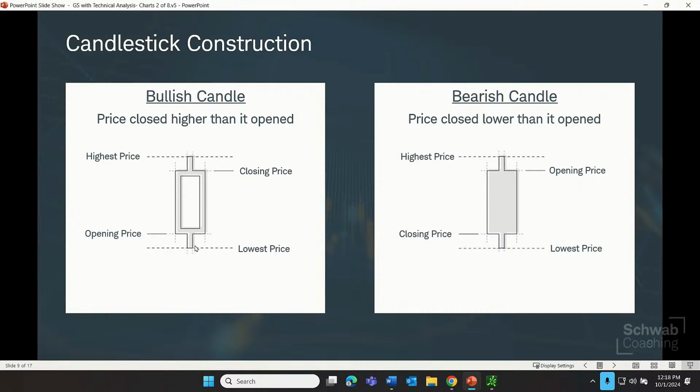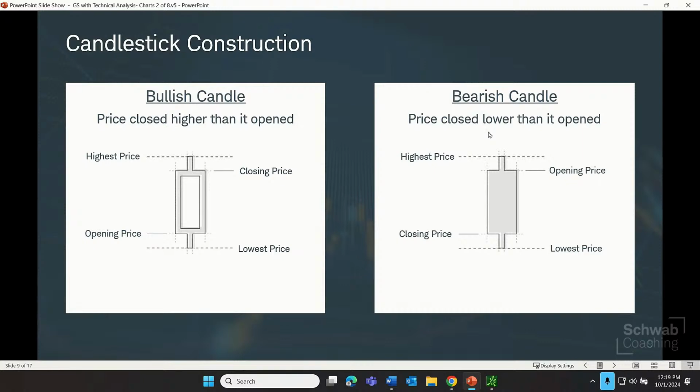The highs and lows change for hours and weeks, but in any case, when we get a bullish candle represented by an empty candle body, that tells us that the opening price was the one at the bottom and the closing price was the one at the top. So if I glance at a candle and I see an empty bodied candle with a green outline, that tells me lowest price was here, highest price was here, open was down at the bottom, close was up here at the top of the body.